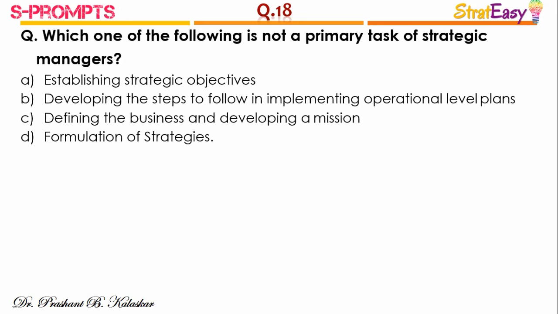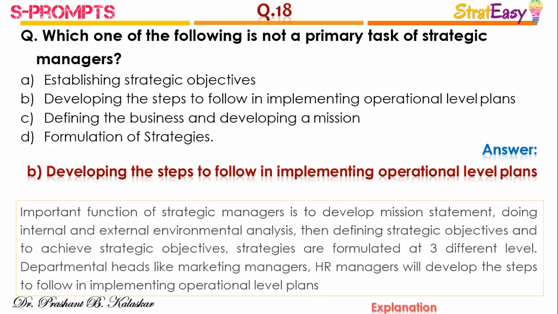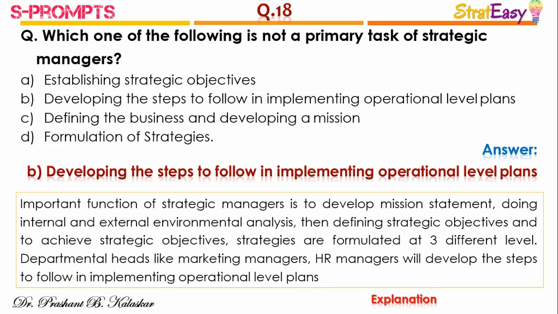Question number 18. Which of the following is not a primary task of strategic managers? And the right answer is developing the steps to follow in implementing operational level plans. So option B is the right answer. Important function of strategic managers is to develop mission statement, doing internal and external environmental analysis, and then defining strategic objectives. And to achieve strategic objectives, strategies are formulated at three different levels. Departmental heads like marketing manager, HR managers will develop the steps to follow in implementing operation level plans.